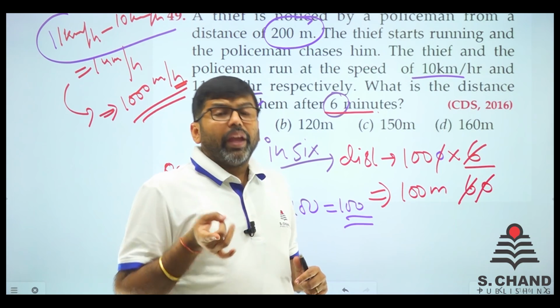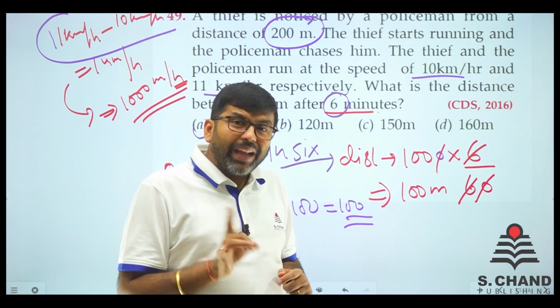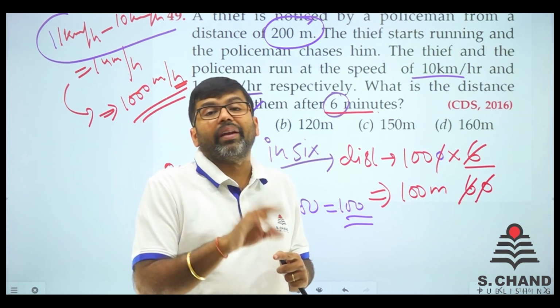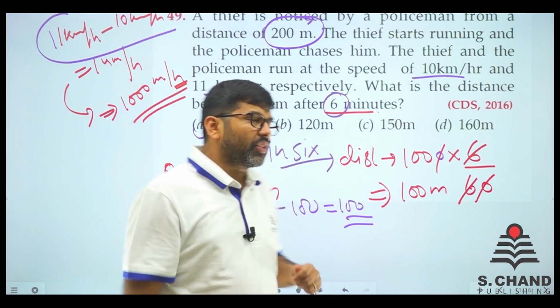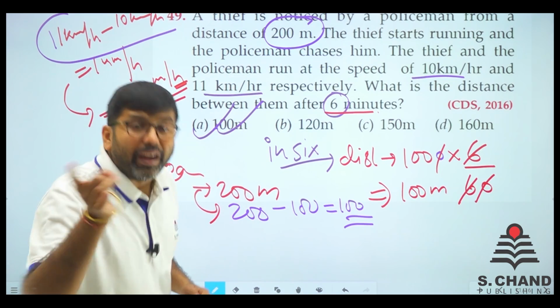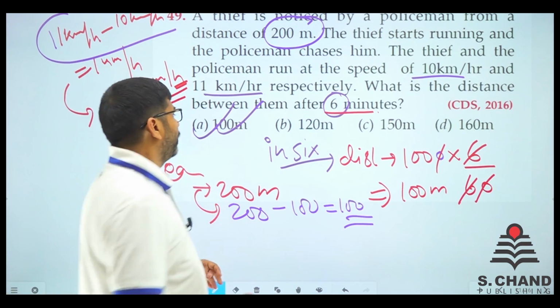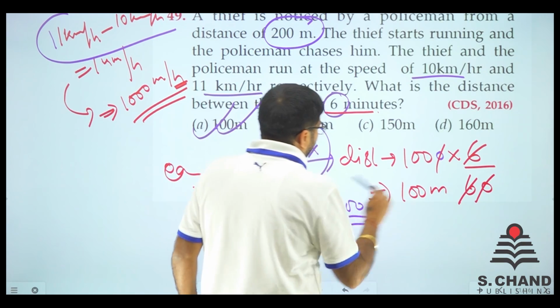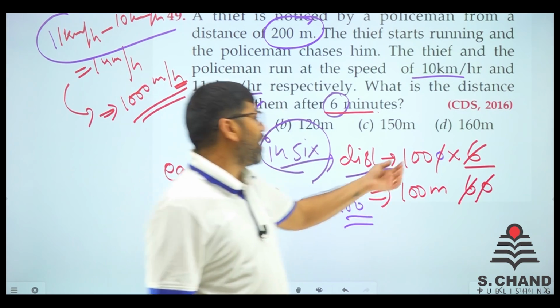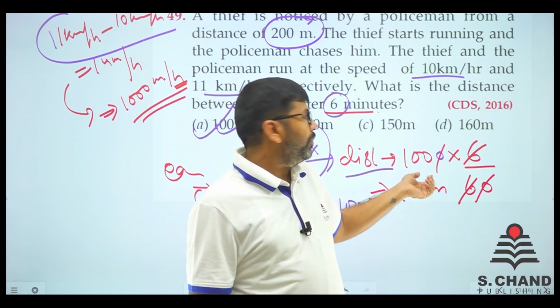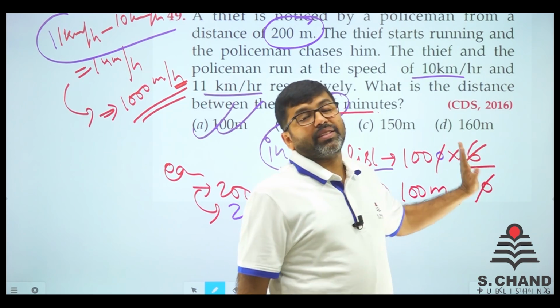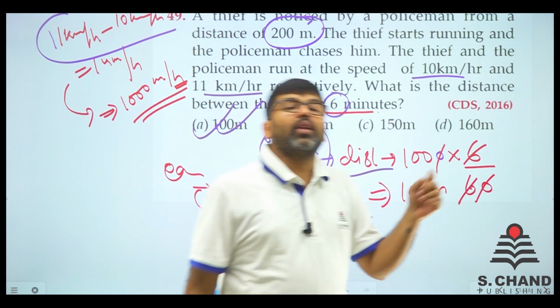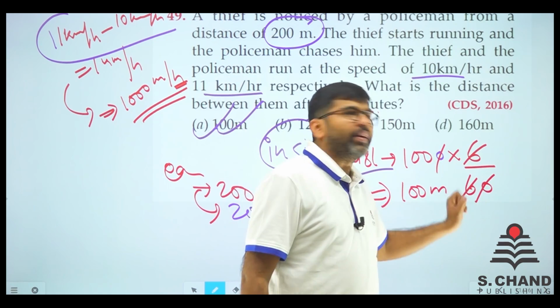Now, if it is 1 km per hour, 1 km per hour can be converted to 1000 meters per hour. And by doing 1000 meters per hour, we got 6 minutes ka distance. 6 minutes mein distance is 100 meter, and time was 6 minutes. So 6 minutes converted into hours, 6 divided by 60.